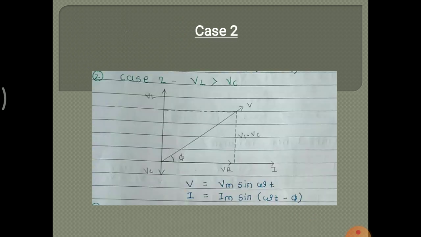Phasor diagram for case 2: on the horizontal side I and VR are in phase, and the vertical positive side is VL minus VC, when VL is greater than VC. The total voltage is V, the angle between V and I is phi, voltage is leading and current is lagging. So I is equal to Im sin omega t minus phi.